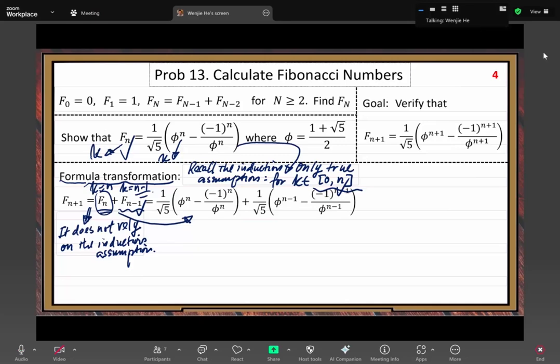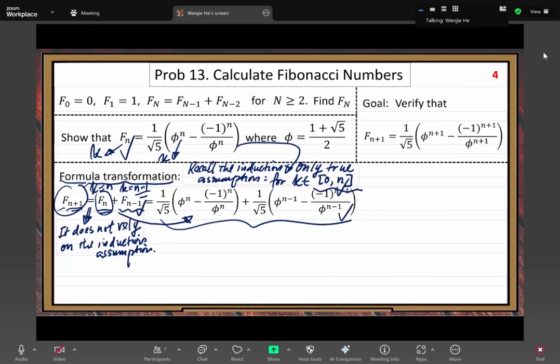So based on the recurrence relation, F sub m plus 1 equals this. It must be true, because based on our induction assumption and the recurrence relation, F sub m plus 1 must equal this one.